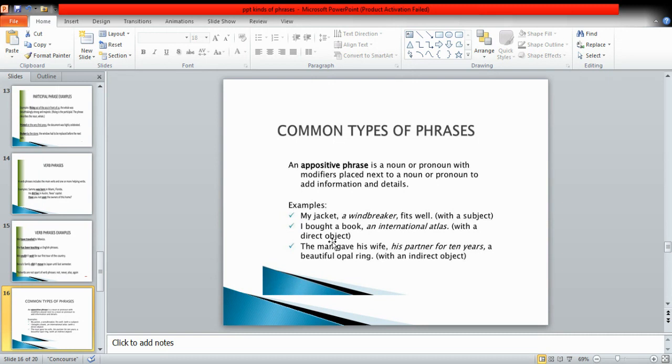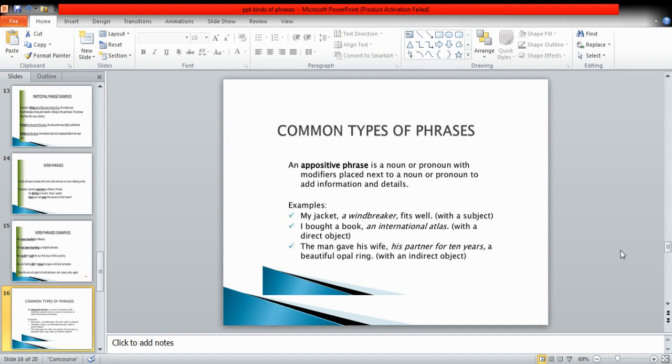Same is the case over here, in how an appositive phrase is formed. You can see in the examples: my jacket, a windbreaker, fits well. It means my jacket is one noun and right after the noun a phrase is there which is describing the noun my jacket, so it is called an appositive phrase. I bought a book, comma, an international atlas. It means that an international atlas is an appositive phrase because it is describing the noun, which is book.